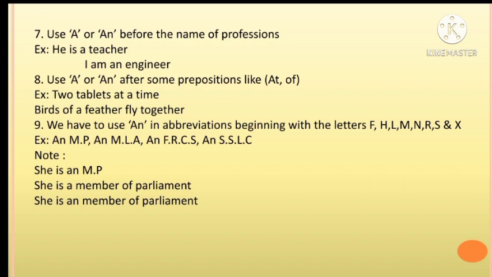We have to use an in abbreviations beginning with the letters F, H, L, M, N, R, S and X. Example: an MP. An MP means member of parliament. An MLA, an FOCS, an SSLC. She is an MP. She is a member of parliament.